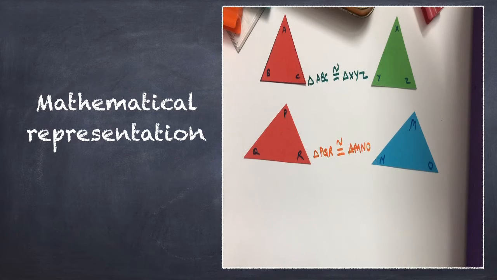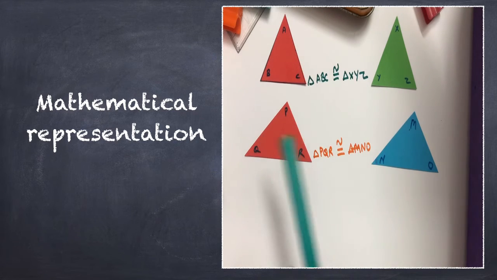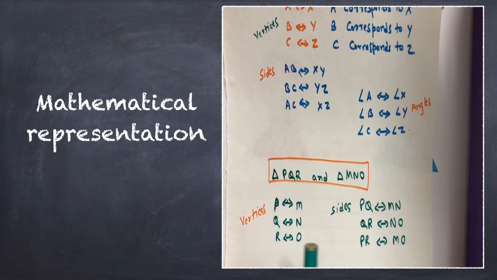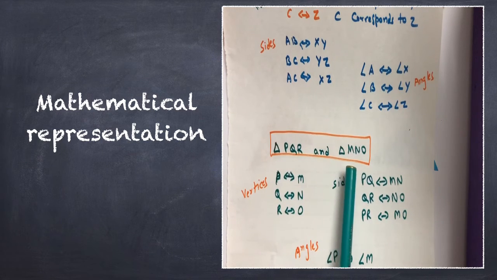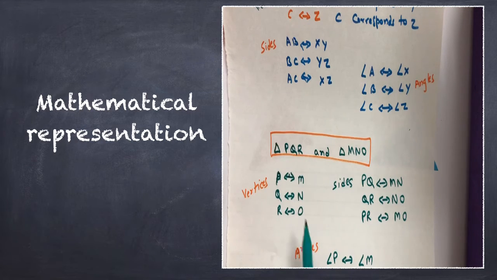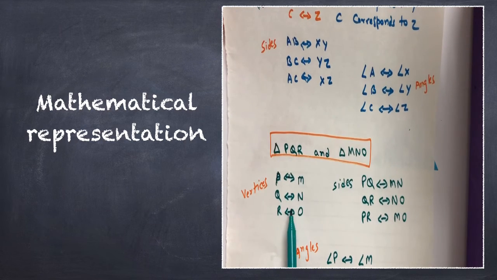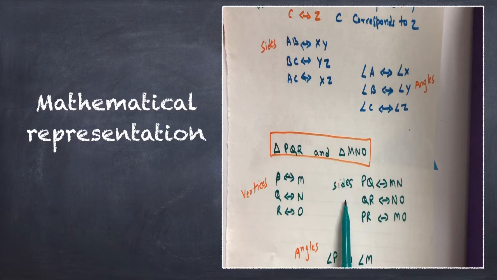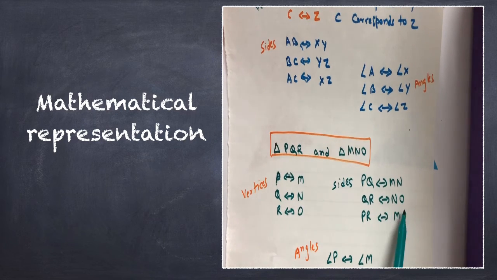Now comparing triangle PQR and triangle MNO, we see that vertices P corresponds to M, Q corresponds to N, R corresponds to O. Also, sides PQ corresponds to MN, QR corresponds to NO, PR corresponds to MO.